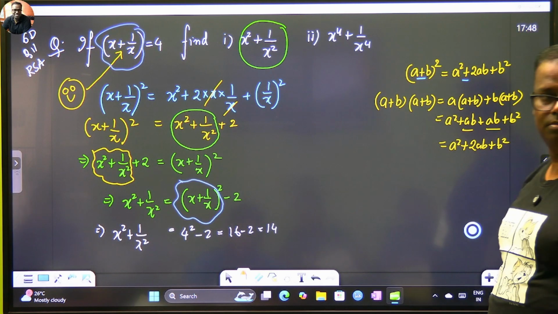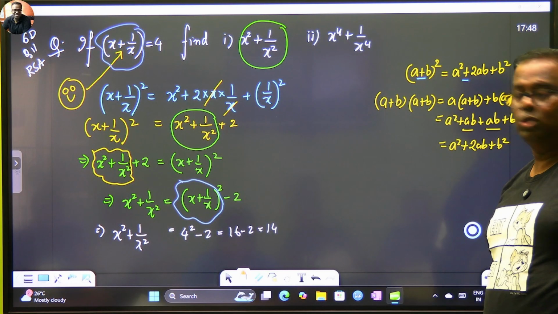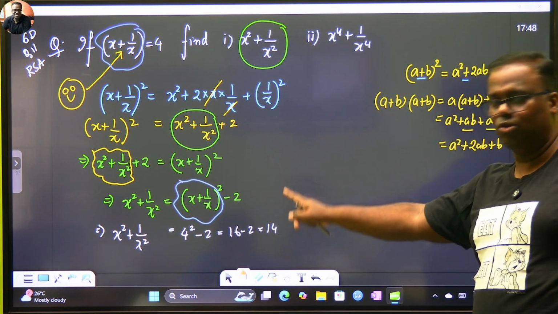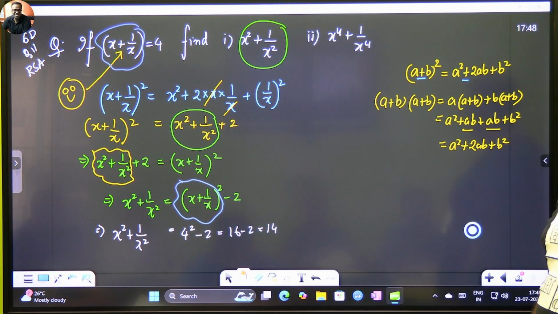No, not the next problem. Just now concentrate on this problem. Where did I equate both? Tell me.